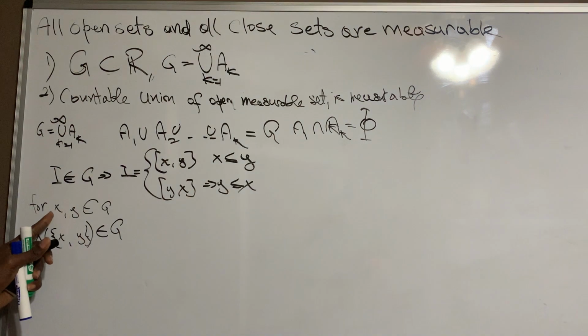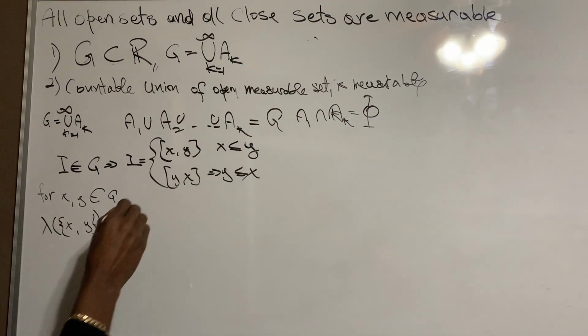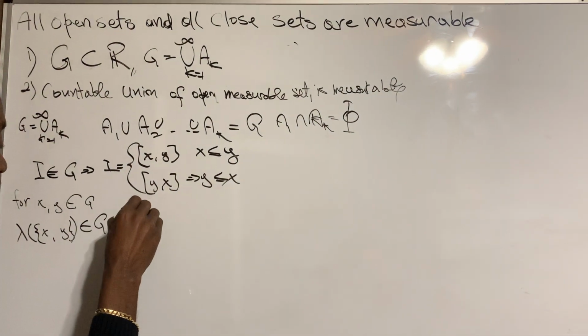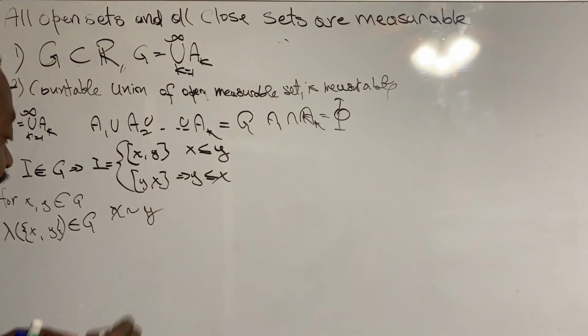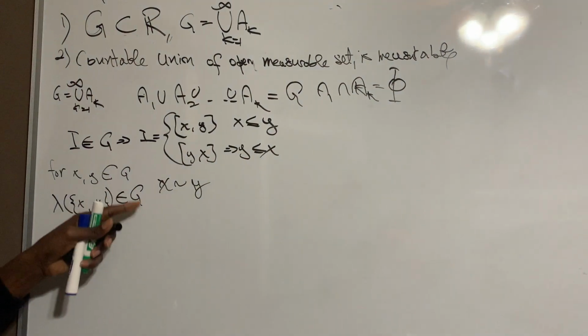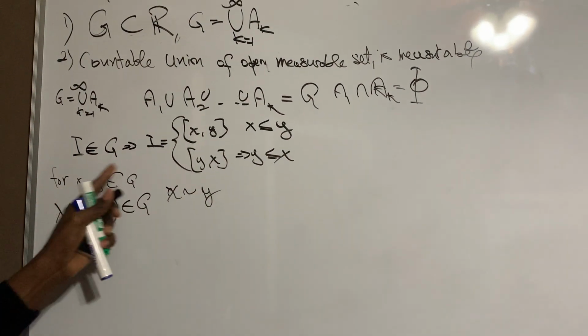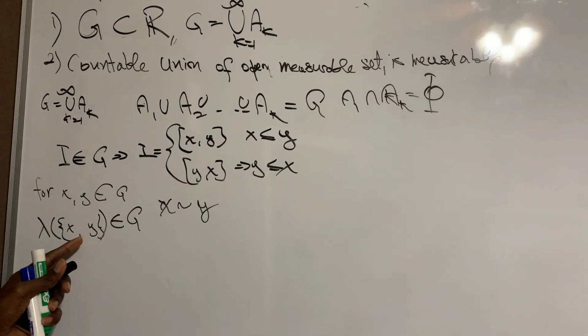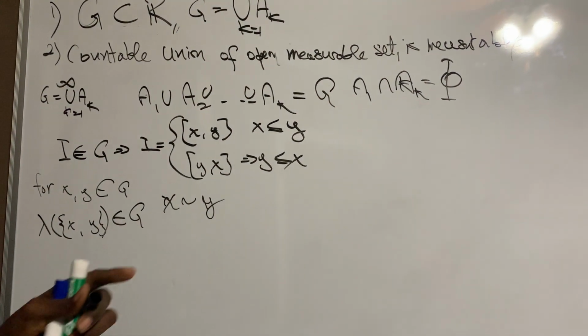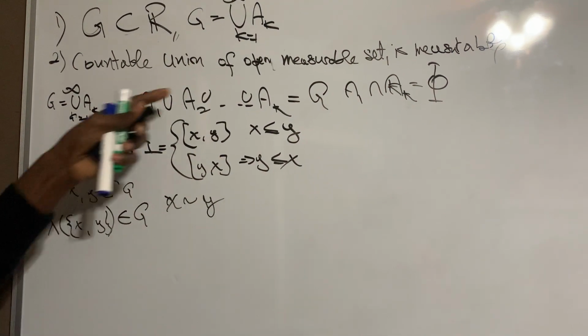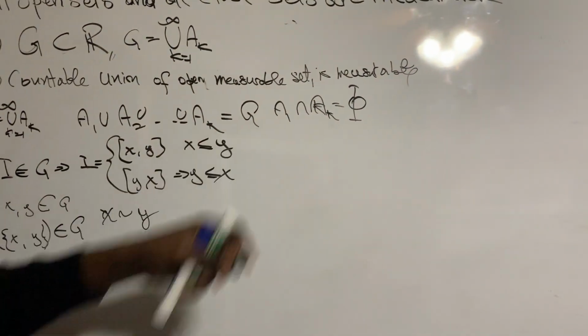So if this happens for any x and y, we say that x is in relation with y. And we want to show this relation is actually an equivalence relation. And from there, if it's an equivalence relation, this is going to happen, right?